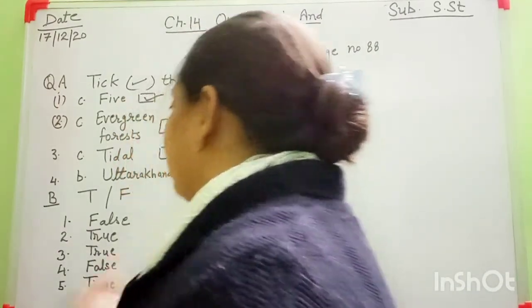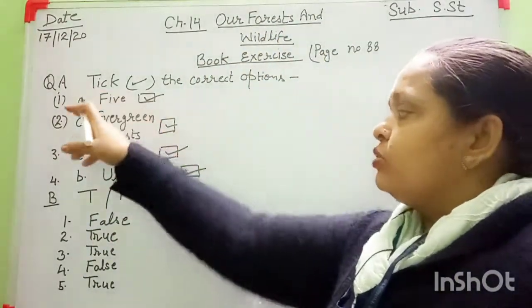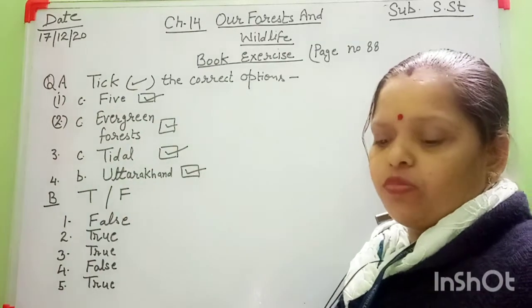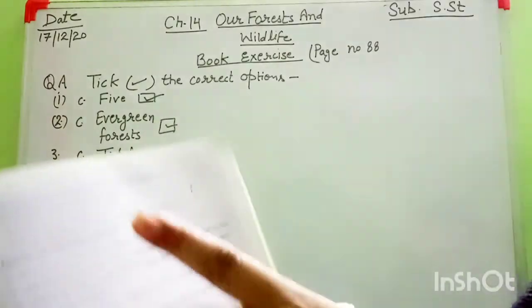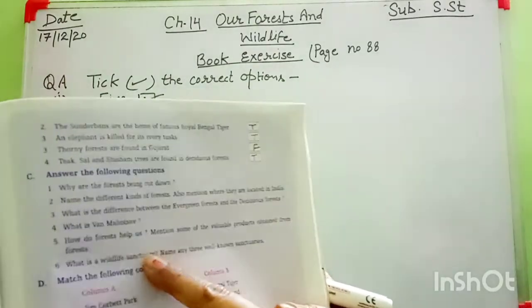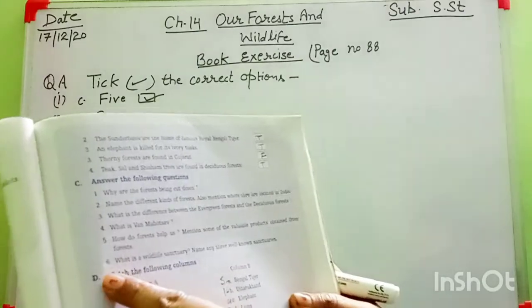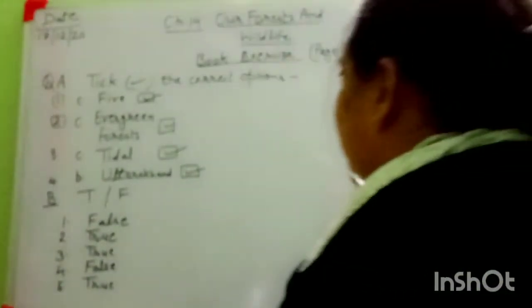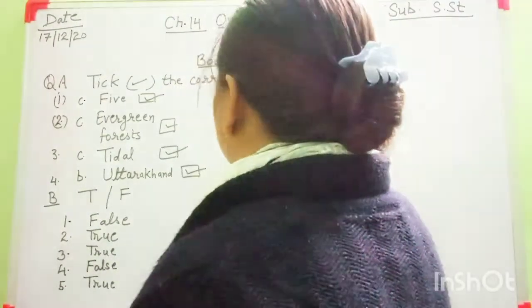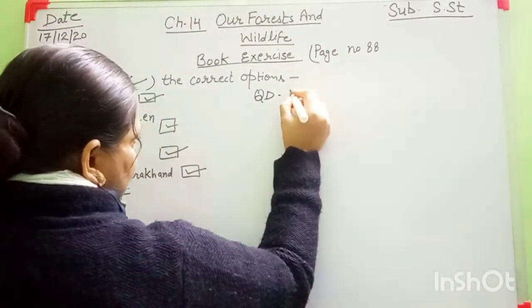Okay. Hope all of you completed these questions in your book. There is no problem. After that, the question answer part, this time, leave this work. In next class, we will discuss these question answers. Then move to question number D. Question number D is match the following. I mention only the answers now. Question number D is match it.